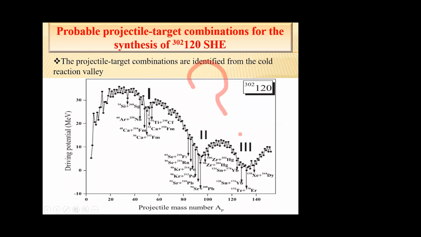Here the combinations around region 1, that is around 48 calcium, are suitable for hot fusion reactions, and the combinations around the second region, that is around lead, are suitable for cold fusion reactions. The combinations around the third region are more symmetric. So as a result, the potential pocket is very shallow, very small. So these combinations cannot be used for the production of superheavy nuclei.